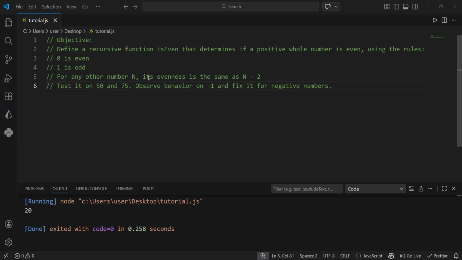For any other number, the evenness is going to be the same as n minus 2. So we are no longer using number modulus 2 equal to 0 to check for an even number. We no longer do that. So that is what we are doing here. We are going to create a recursive function.